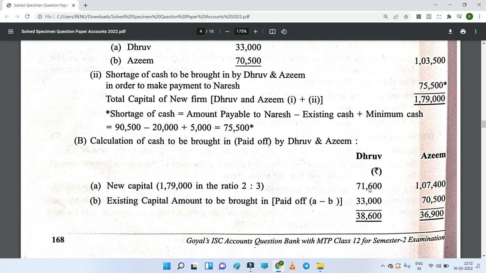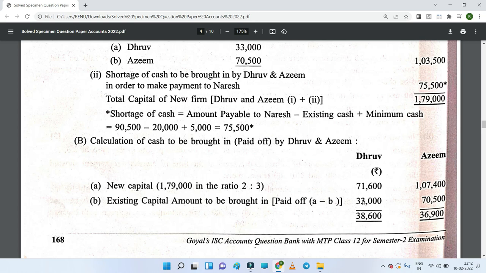71,600 in case of Dhruv, because 1,79,000 into 2/5 will come out to be 71,600. And in case of Azim, 3/5 into 1,79,000 will come out as 1,07,400. So this is the new capital which they need to maintain, as they have to pay the amount by cash to Naresh at the time of retirement.